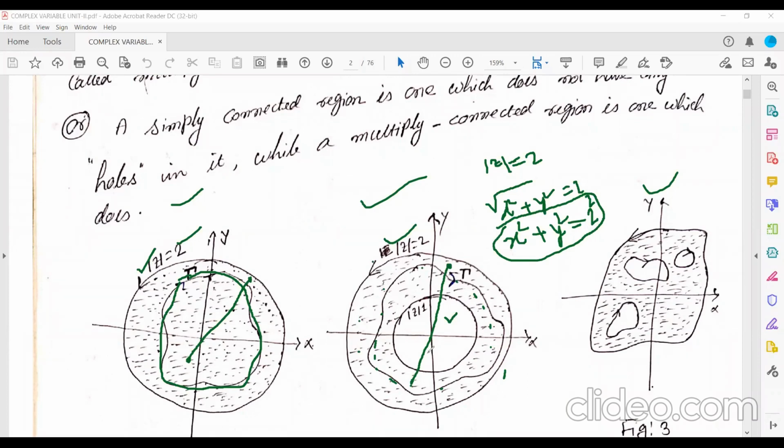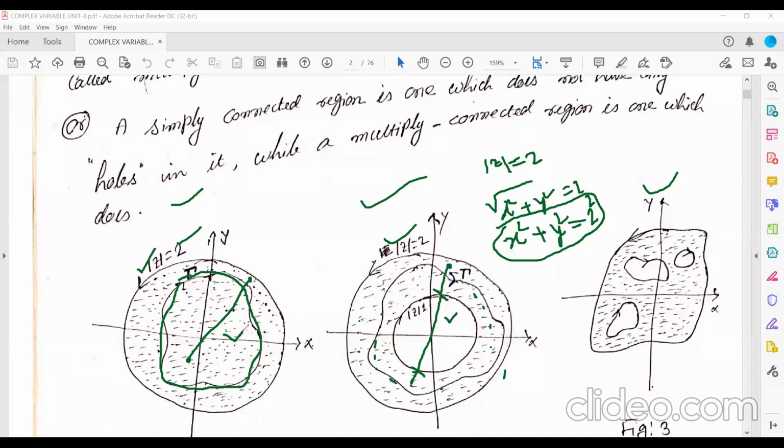So while joining these 2 points, the line goes outside of the region. But that case will not be here.